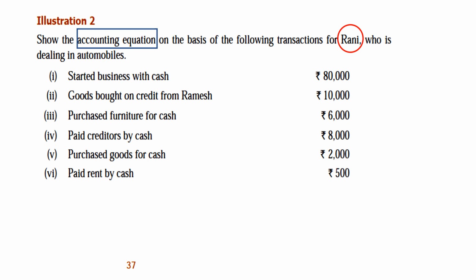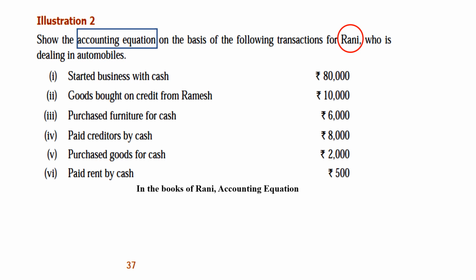Okay, so first, just listen. Then I'll give you time to write it in your note. First open your book and look at the video and listen carefully, then you can write it in your note. First we are going to write the name. How will we write? In the books of Ronnie, accounting equation. If it is in illustration 3, you see Selvi is a dealer, page number 37, illustration 3.